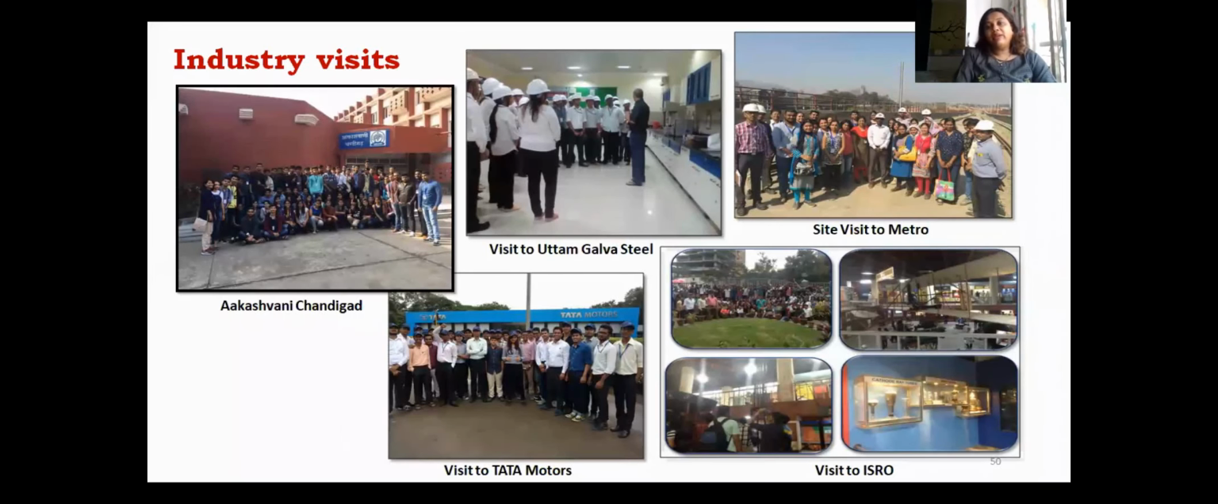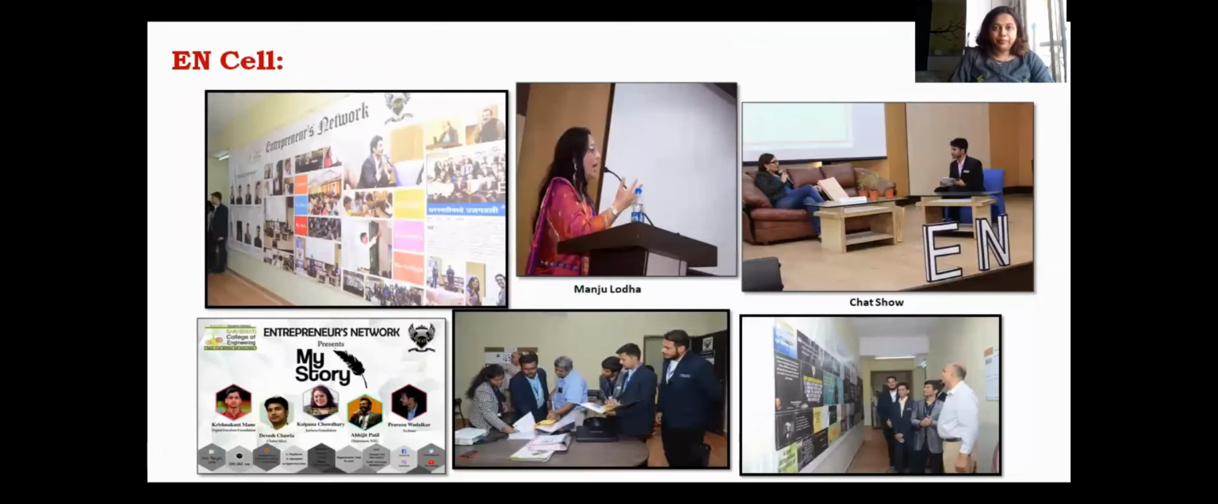We believe that students should not only have theoretical knowledge, but practical knowledge also. They should see and feel how exactly companies and industries work. For that, we organize different industrial visits for all the branches, like Akashvani, Chandigarh, Uttam Galva Steel, visit to Metro, Tata Motors, visit to ISRO, so that students get a feel of how exactly the industries are working. These are some of the glimpses of the EN cell.